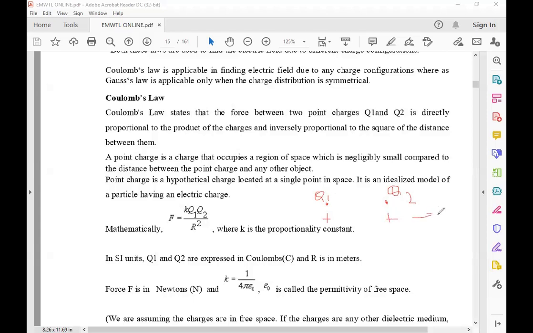The forces exerted are because of like charges, so the positive charges repel each other.